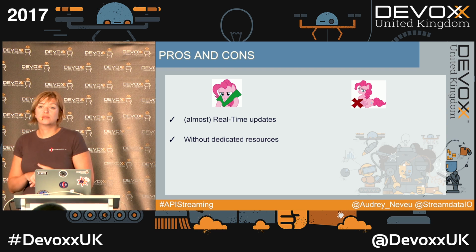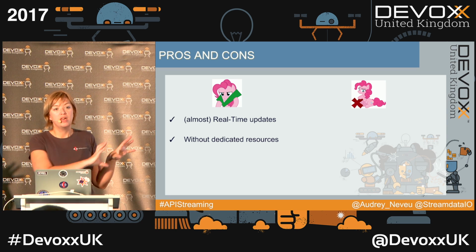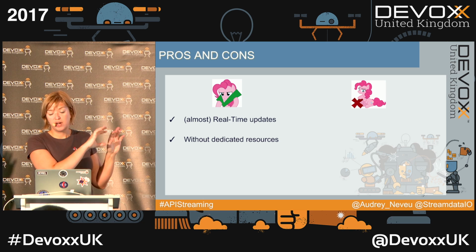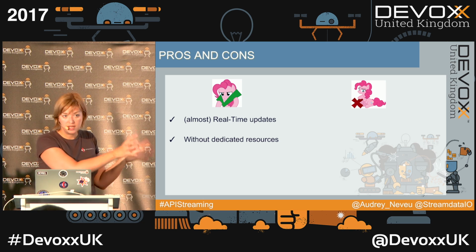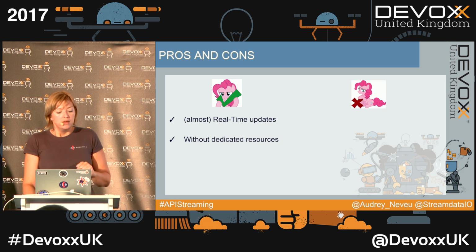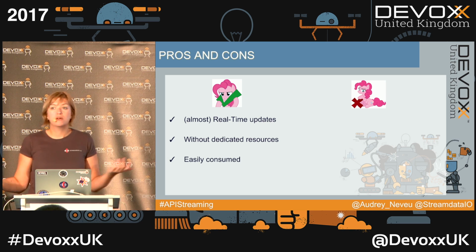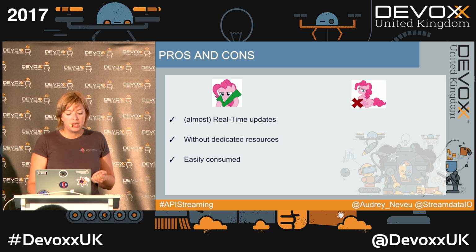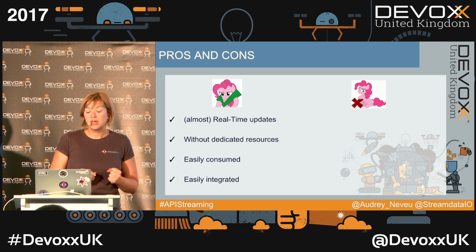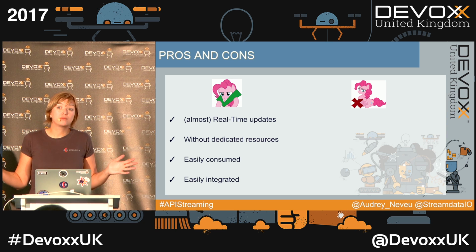Without dedicated resources, because obviously when we were doing polling and even more long polling, we often had dedicated resources just to take care of this part. We don't need that anymore. That's the good point. Easily consumed. It's a post request, so it's something we already know how to handle. And easily integrated, as everything you need is a server. You probably already got one, so it's fine.